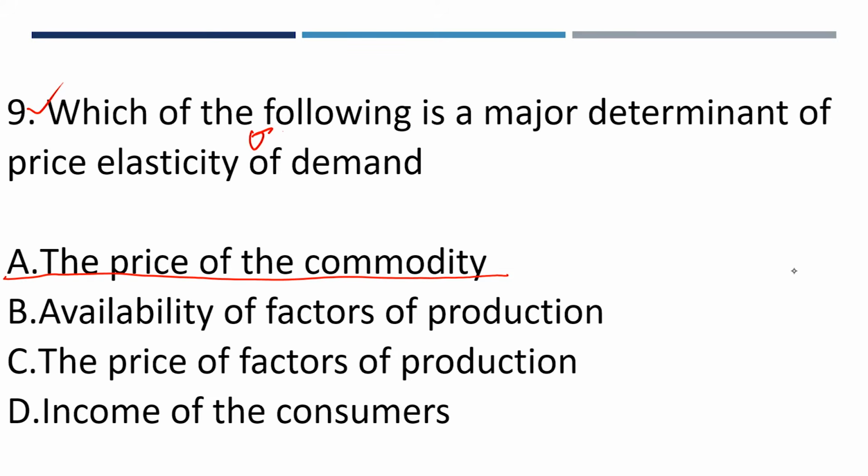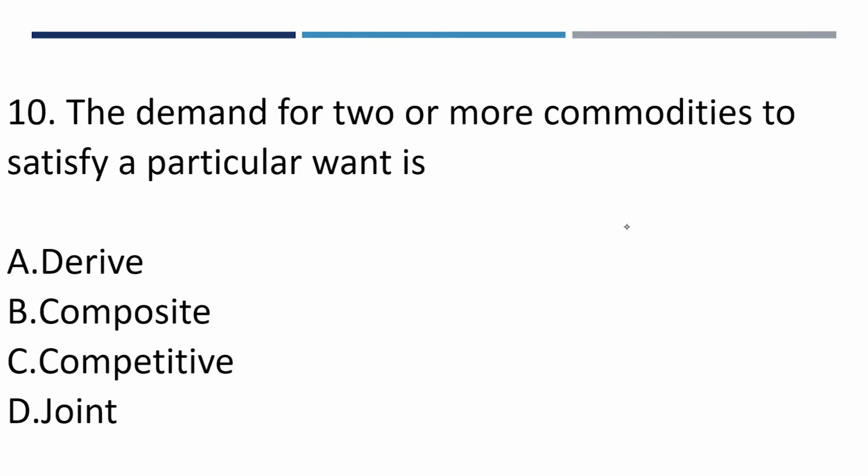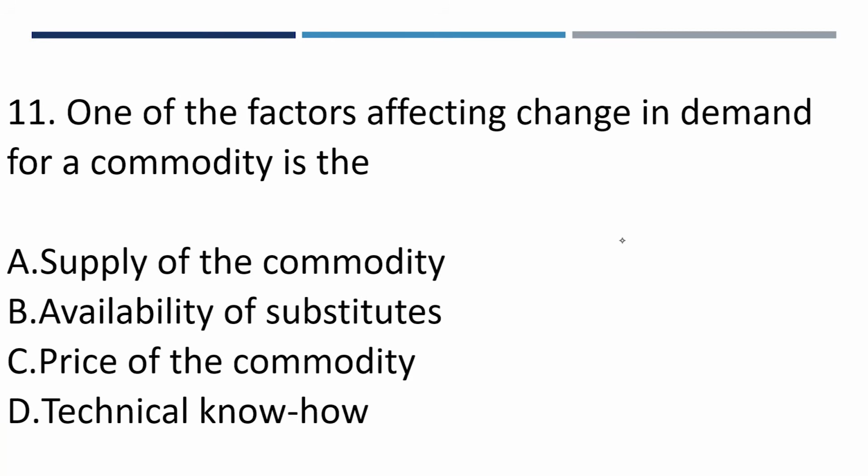Question number 10. The demand for two or more commodities to satisfy a particular want is: A, derived demand; B, composite demand; C, competitive demand; D, joint demand. To satisfy more than one want is jointly demanded. The answer here is D. Very simple. You just see it.